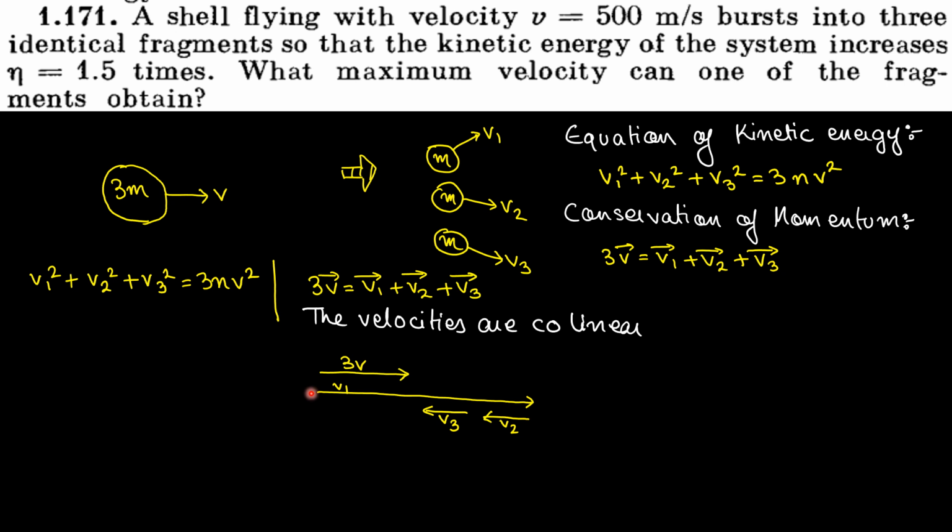To maximize the value of v1, the most significant conclusion is that v1 is very large, and v2 and v3 are acting in the opposite direction, such that the v1 vector plus the v2 vector plus the v3 vector is equal to 3v. Or this magnitude minus this magnitude minus this magnitude is equal to 3v.